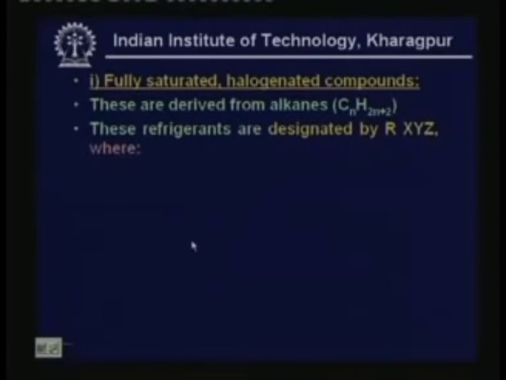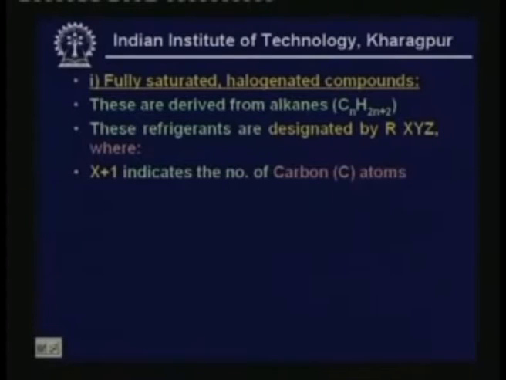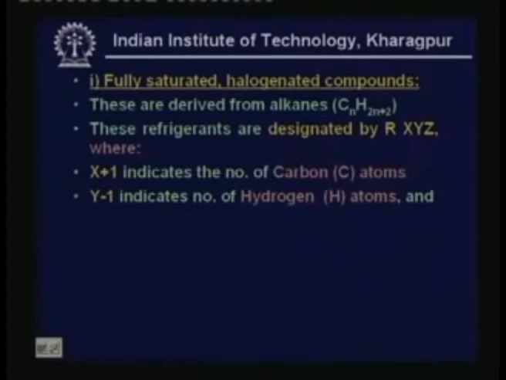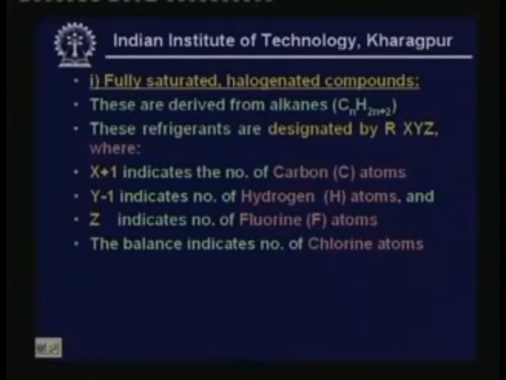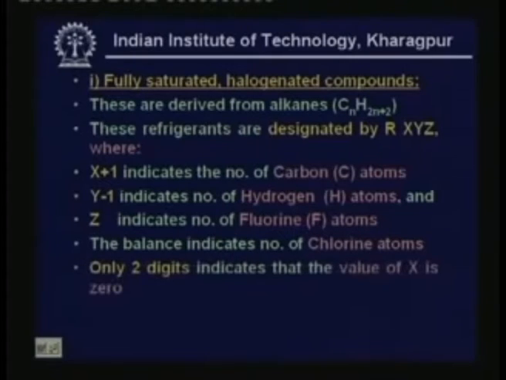These refrigerants are designated by R X Y Z, where X, Y, Z are numbers. X plus 1 indicates the number of carbon atoms, Y minus 1 indicates the number of hydrogen atoms, Z indicates the number of fluorine atoms, and the balance indicates the number of chlorine atoms. If there are only 2 digits, that means the value of X is 0. For example, if you have R12, that means X is equal to 0.